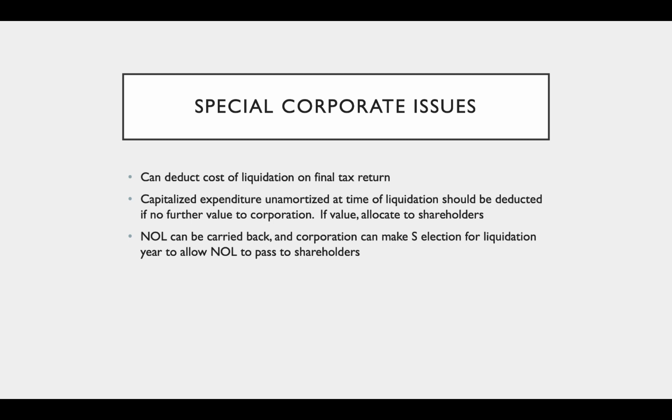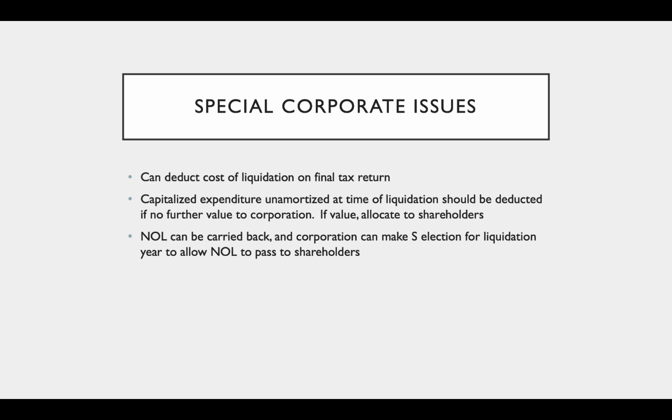On the corporate side, I can deduct the cost of liquidation on the final tax return. So I may have to pay accountants or attorneys to get this corporation liquidated. If I do, I can deduct those expenses on the final tax return. Capitalized expenditures that are unamortized at the time of liquidation can be deducted if they serve no further value to the corporation. So I can just deduct them. But if I have capitalized expenditures and they provide value, then I can allocate those to the shareholders. So something that provides value might be prepaid rent or prepaid insurance on an asset that the shareholders take over. Those have value, so I can allocate those to the shareholders.